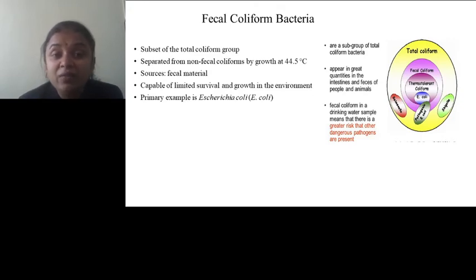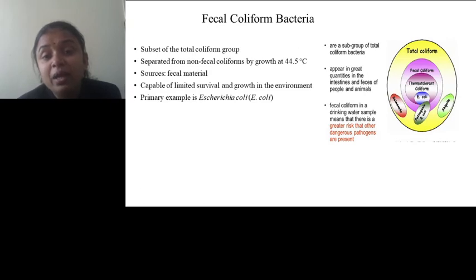That's why if they are present, it indicates that they mainly entered from the fecal matter and not from any other environmental sources, because they cannot grow for a longer period of time in the environment. The primary example, and the only example, of fecal coliform is Escherichia coli, that is E. coli.